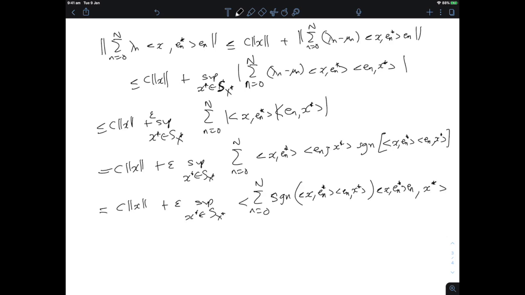That gives me exactly what I want. Okay, and now what can we do? Now we can just use the definition of the norm on the dual and control that by epsilon times the sup x star in Sx of x star of the sum n equals 0 to n of this sine En x star times x En star En.